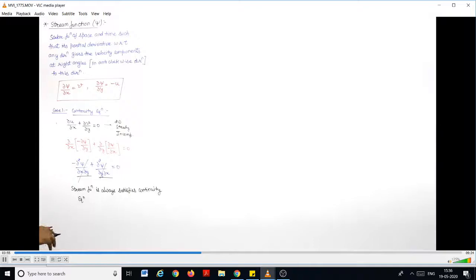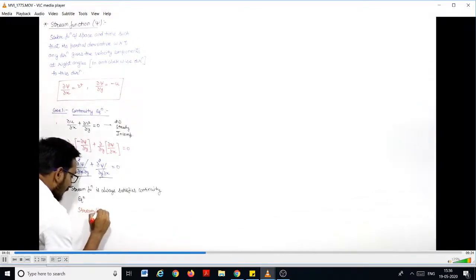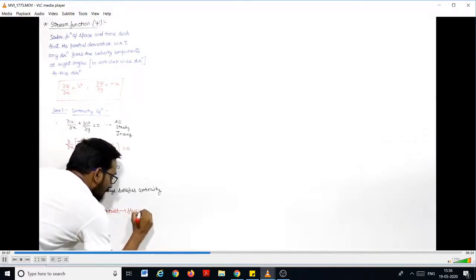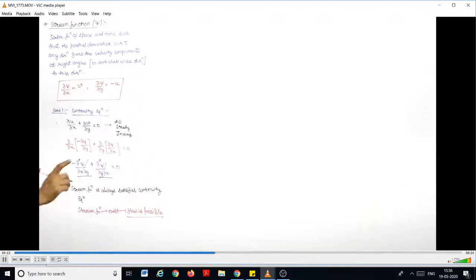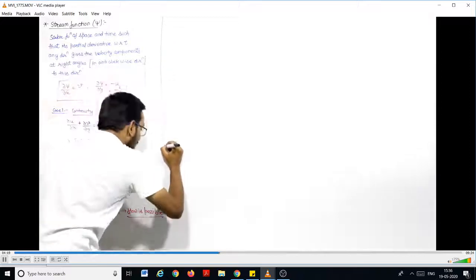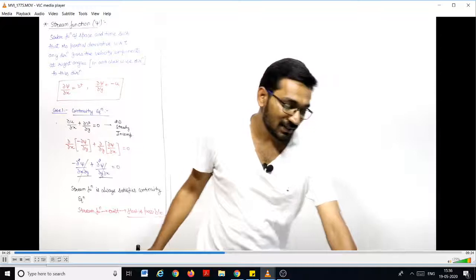Which means that if a stream function exists, flow is possible, which was not the case with the potential function. If the potential function exists, you have to check whether the flow is possible or not by satisfying the Laplace equation. But this is not the case with the stream function.